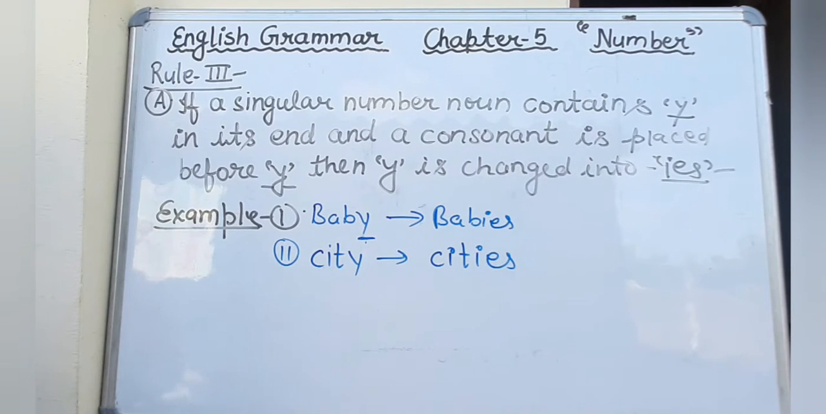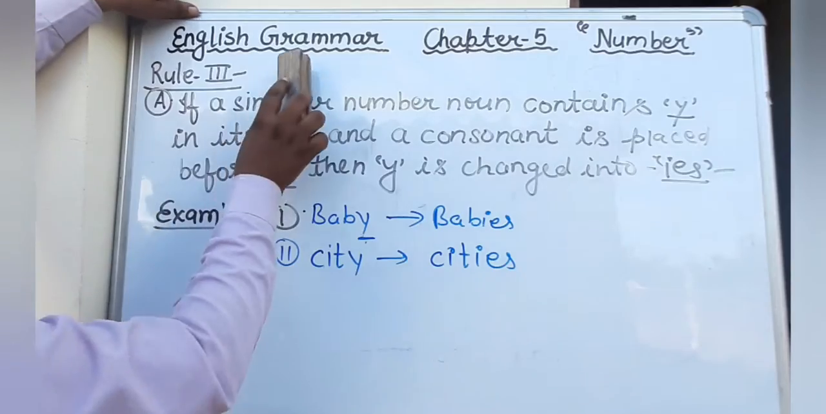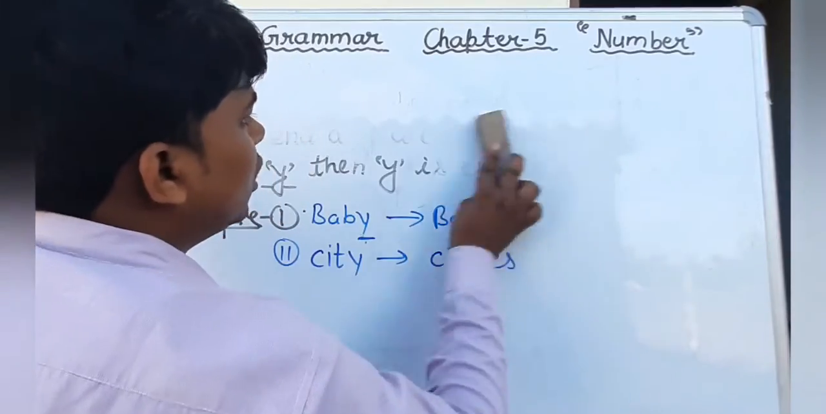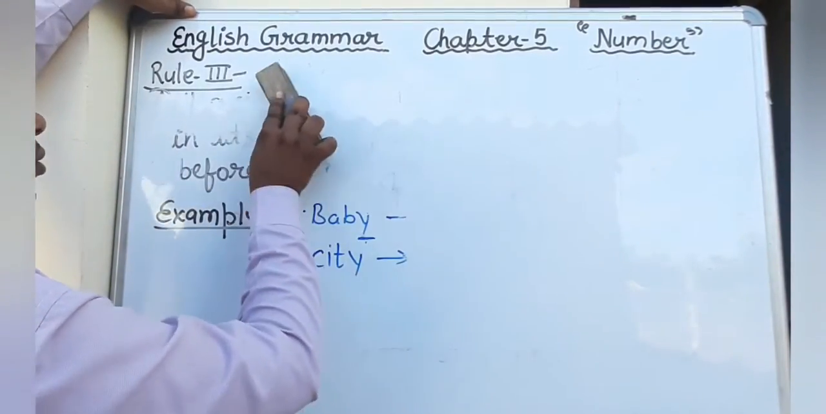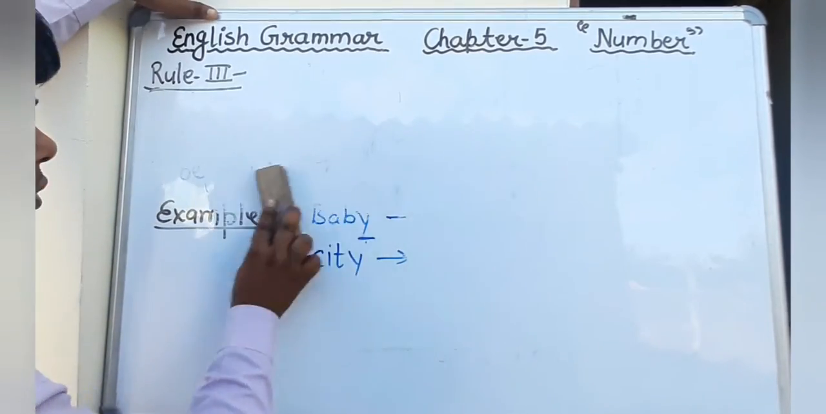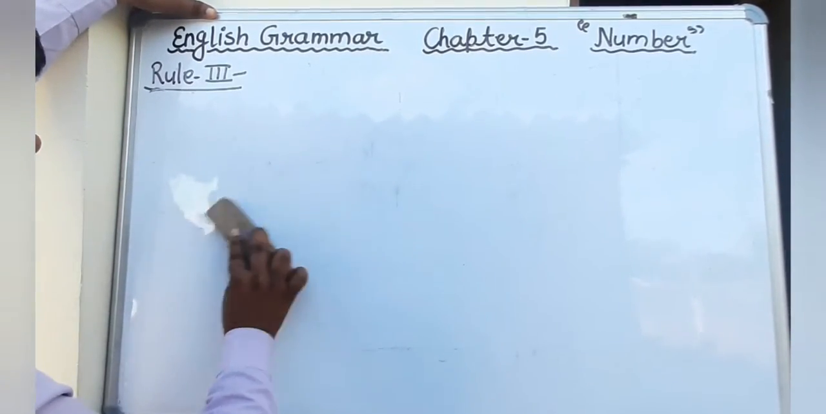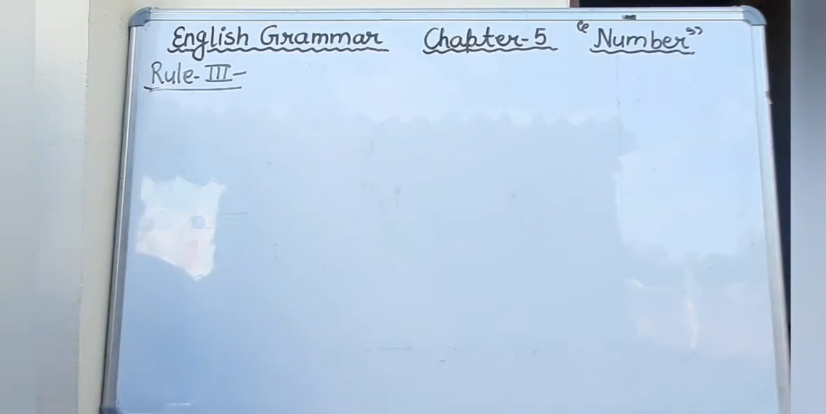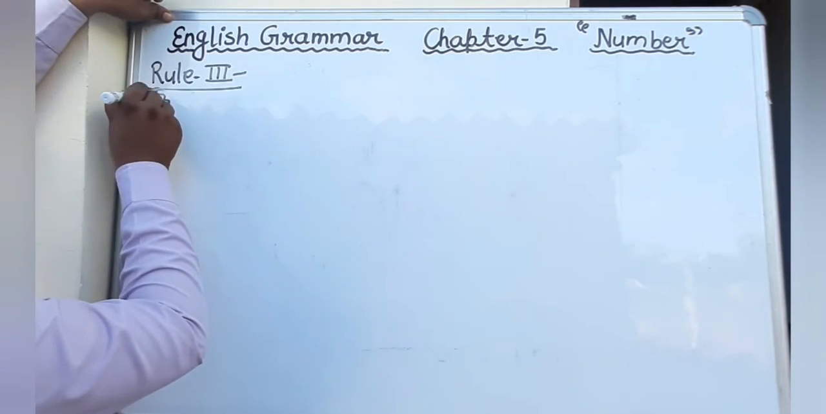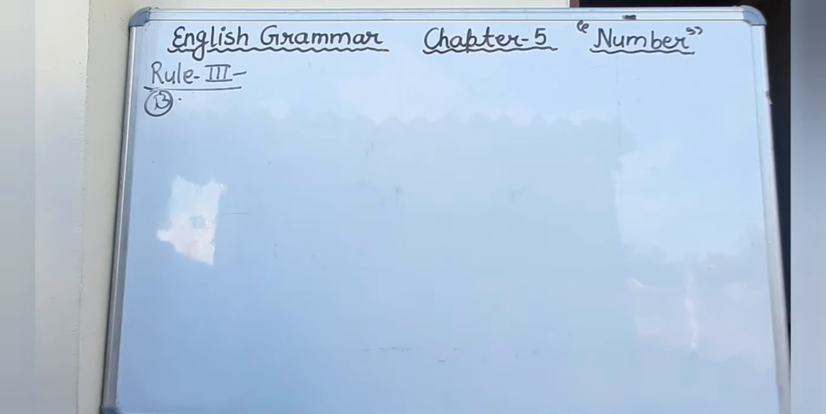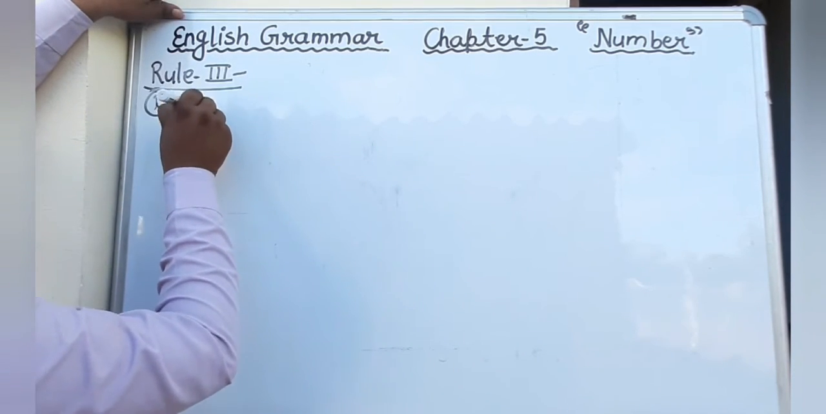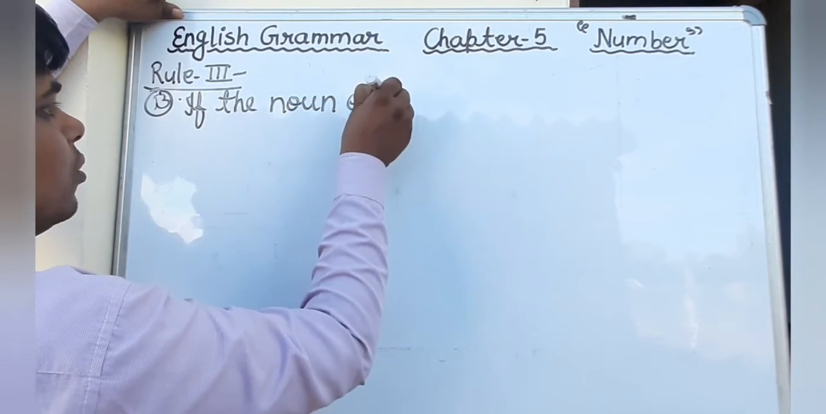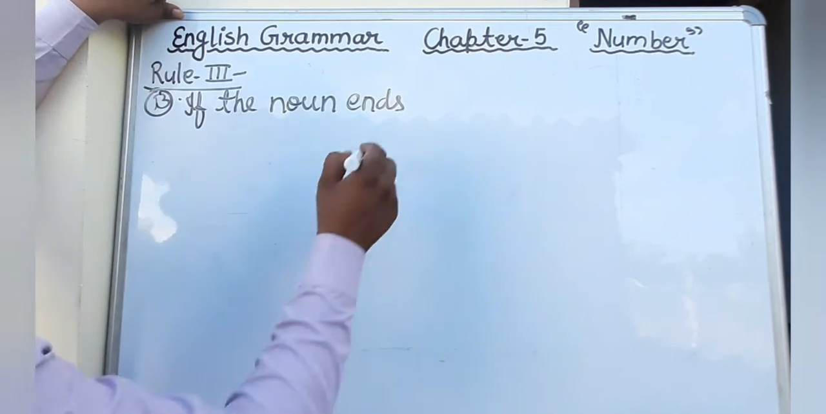I hope that you all have written. So I am going to erase it. Just write down the rule third B. Rule third B. What is the rule third B? If the noun ends, just write down, if the noun ends in Y.